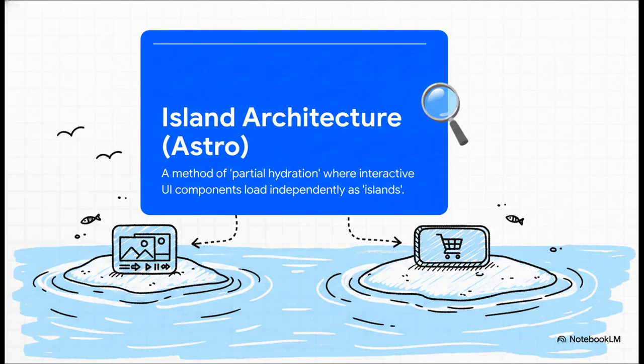Next up, let's talk about island architecture, which was really popularized by Astro. I want you to picture your web page as this big ocean of static, super fast-loading HTML. Now, the interactive parts, like, say, an image carousel or a Buy Now button, are like little islands of JavaScript that load completely independently. This is what keeps your content site so incredibly fast, because you only hydrate the pieces that absolutely have to be interactive.